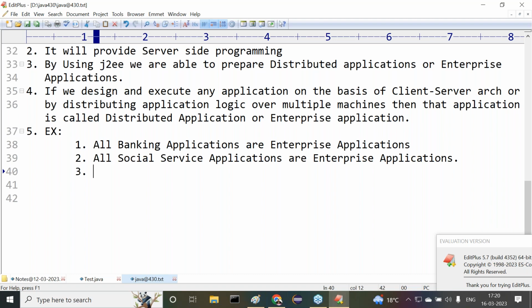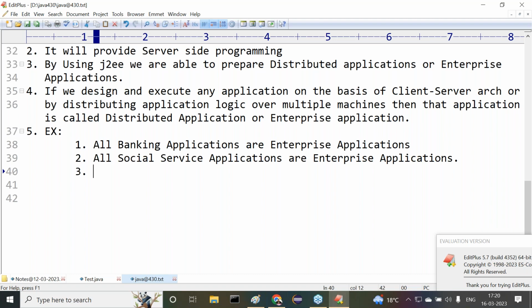Similarly, gmail.com. There also it's going on client server architecture. When I type www.gmail.com, the request will go to the Gmail server side application. It's giving a login page. Again, I have to enter login details. When I click on the login button, my Gmail homepage will come. There I can compose content, or go to the inboxes and all. Anything here I can do. All these are enterprise applications.